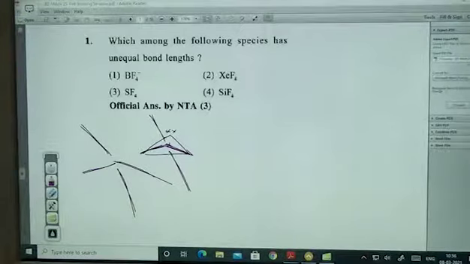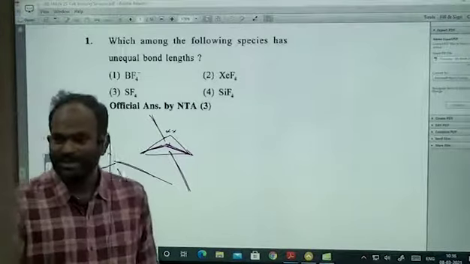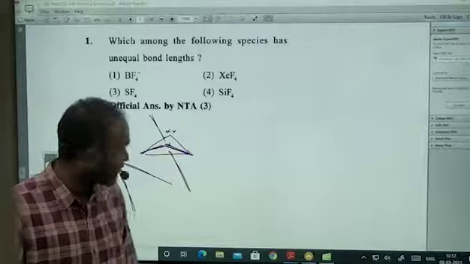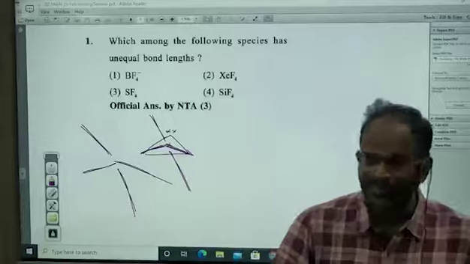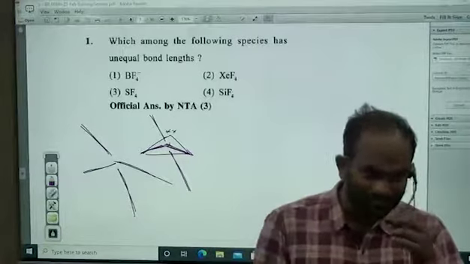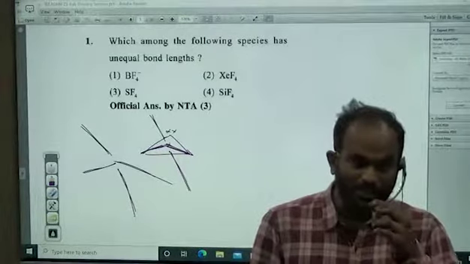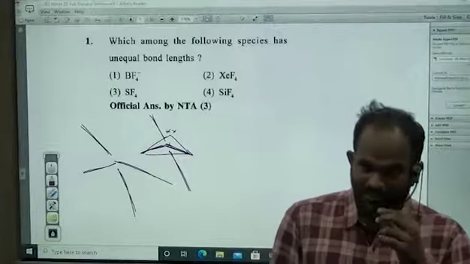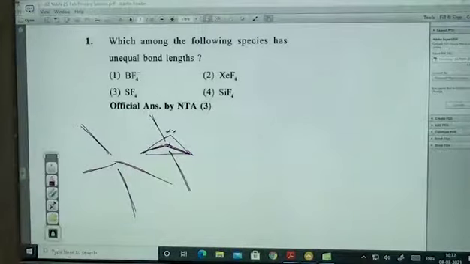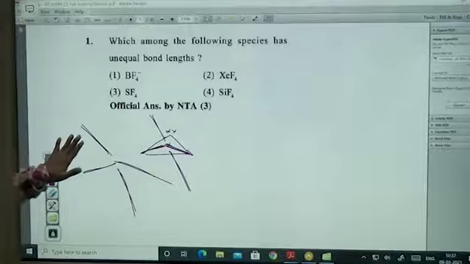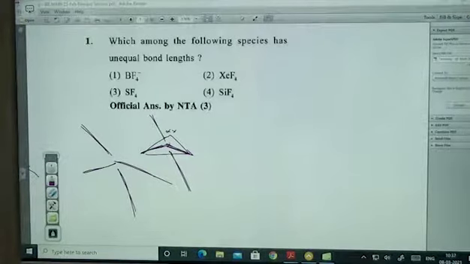Next one. For example, 3 bond pairs and 2 lone pairs. What is the shape? T shape. In T shape, equal bond lengths or unequal bond lengths? ClF3, you know very well, no? ClF3. Now you tell me whether they have the same kind of bond length or different. Definitely they will have different bond lengths.